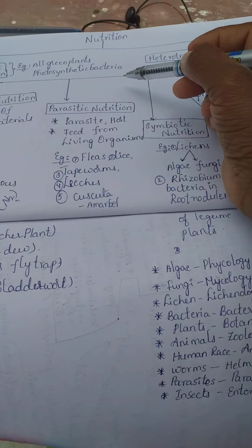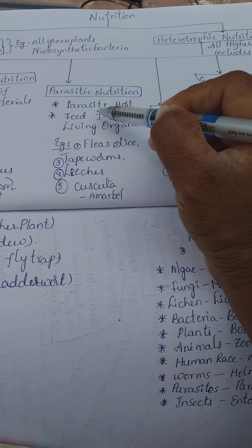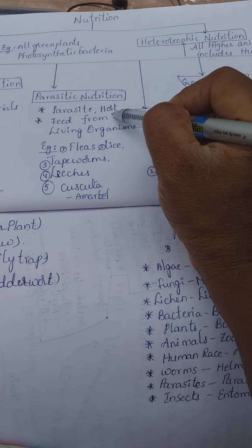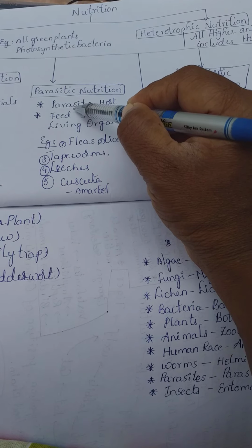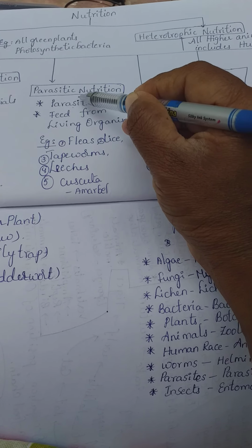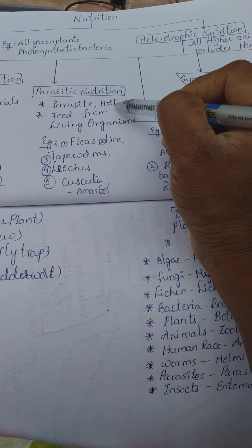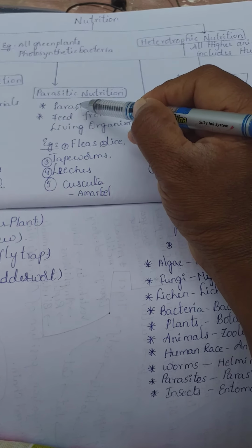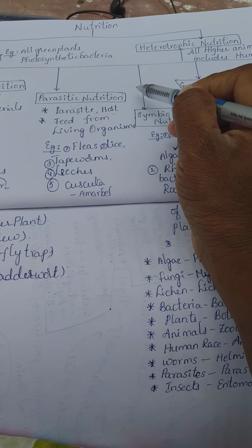So the second type of heterotrophic nutrition is parasitic nutrition. In this, two different organisms are living together, like parasite and host. Host is the organism which receives the parasite and provides the food to the parasite. Parasite is the organism which depends on another living body. These two terms are very important in parasitic nutrition. Parasite gets benefit, host gets loss.